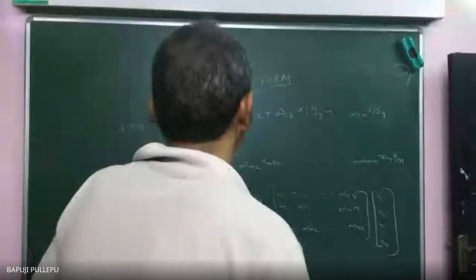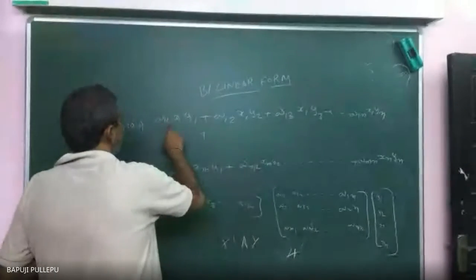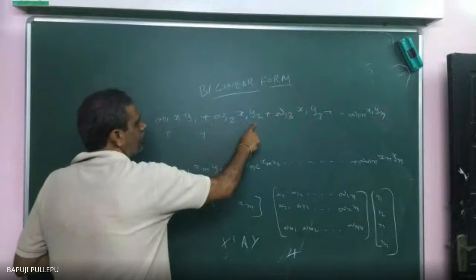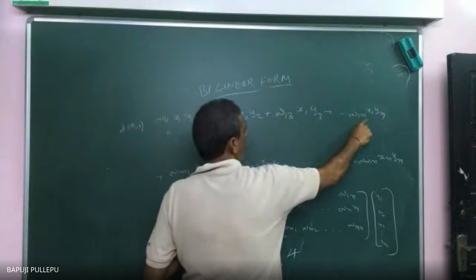Sir, can you please read the second line? Which is plus a11 x1 y1, a12 x1 y2, and so on, a1n x1 yn.